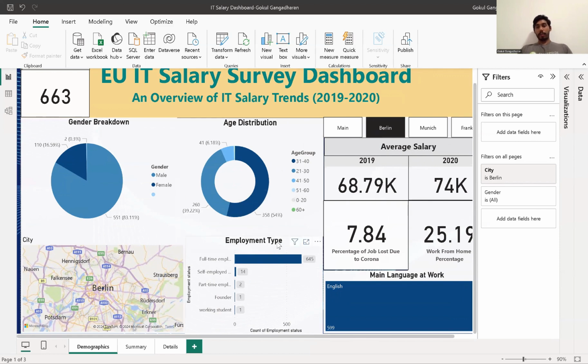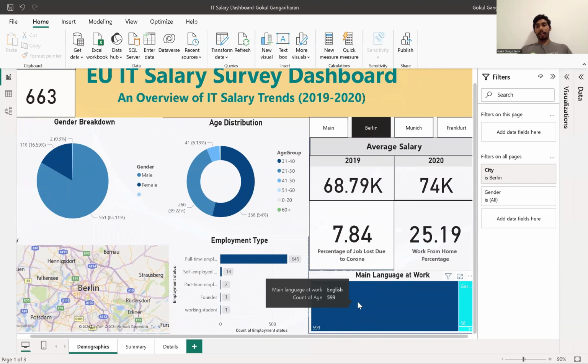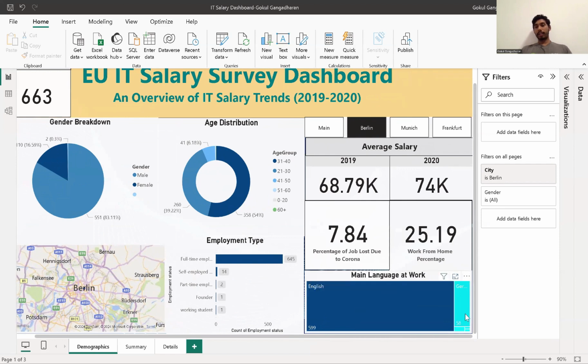And people mainly use the English language here in Berlin. Sorry, not speak, they use English for their work in Berlin, because Berlin is the capital of Germany, and a lot of people speak and work in English over there. Also, very few people, almost 5 to 6 percent, use German, whereas almost 94% use English as their primary working language.